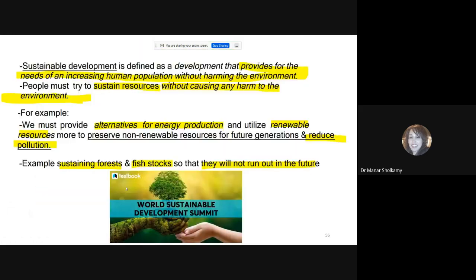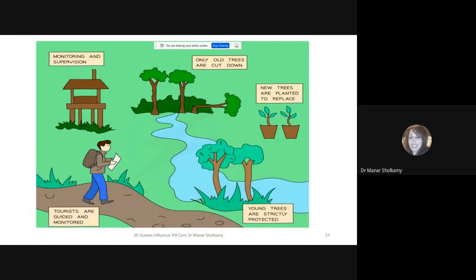Now, after they understood what a sustainable ecosystem means, governments, they want to create something called a sustainable government or a sustainable development. Now, this is very common. What is a sustainable development? It's all summarized in this picture.